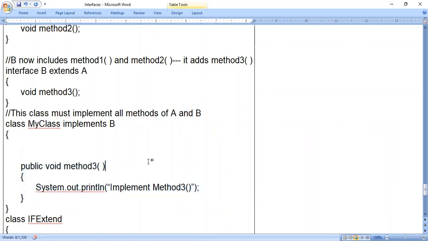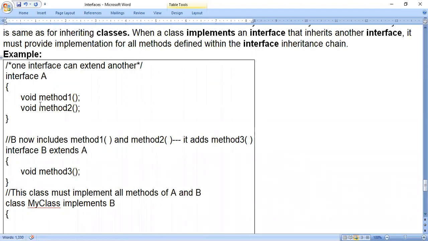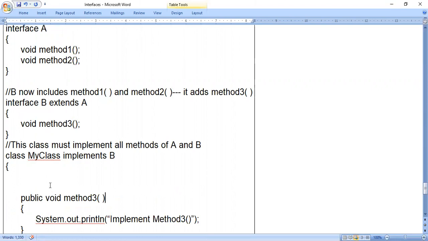They are saying this is not possible. That means this is invalid, and we'll get an error, because if you are considering one interface, you have to follow the same rule. If you are considering an interface inheritance chain, then also you have to apply the same formula: in the entire inheritance chain, for all the methods that come across, code should be present.